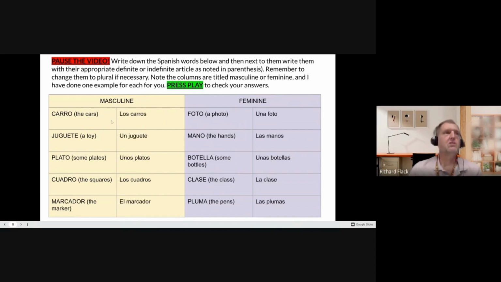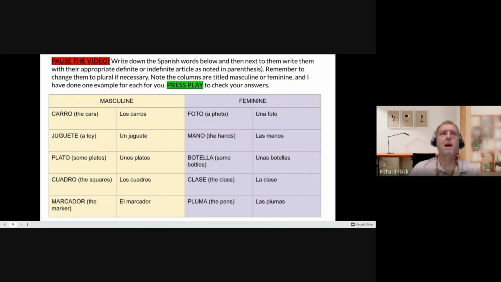So here are your answers. We did the first two together. We should have los carros, una foto. Juguete. We wanted a toy, so we needed un, and it stayed singular. Un juguete. Mano, we wanted to change to the hands, so we needed las manos. Plato, plate. We wanted some plates, so we needed to change it to plural, and the indefinite article unos platos, added an S to make it plural.